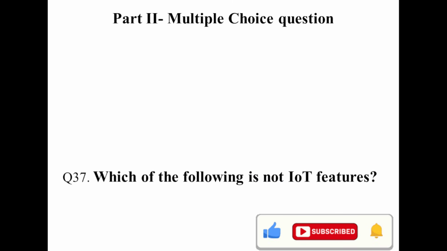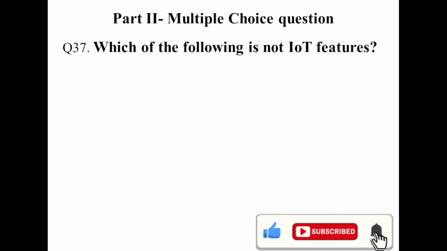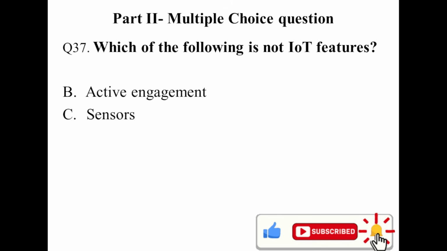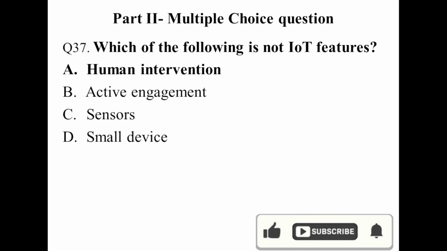Question number 37. Which of the following is not an IoT feature? Active engagement, this is an IoT feature. Sensor, this is an IoT feature. Small device, an IoT feature. Connectivity, an IoT feature. Artificial intelligence, they are IoT features. But which is not? Human intervention is not an IoT feature.